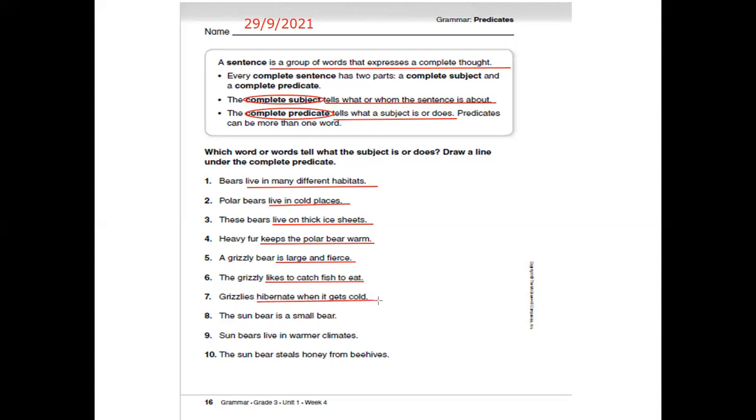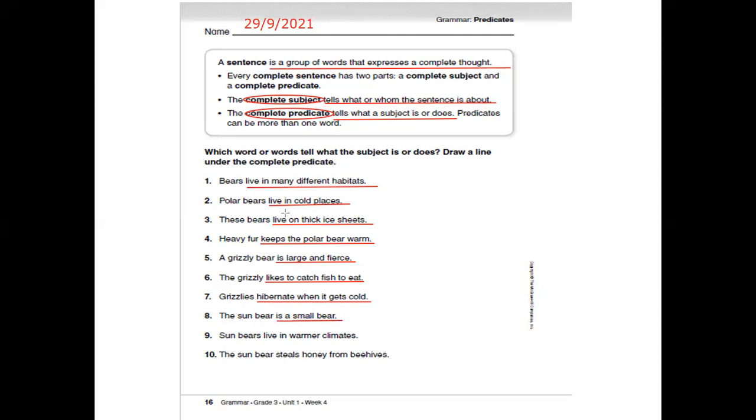They hibernate when it gets cold. Do you know the meaning of hibernate? It means to sleep all the winter. The sun bear is a small bear. Who's the sentence about? It's about the sun bear. What about the sun bear? It's a small bear. So is a small bear is the predicate.